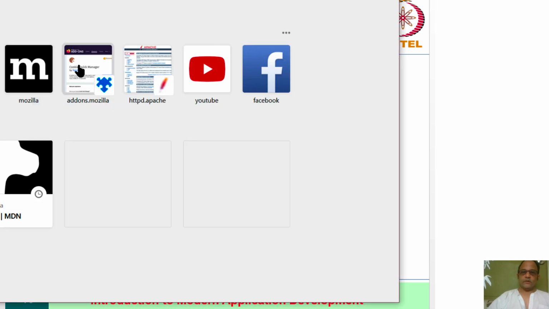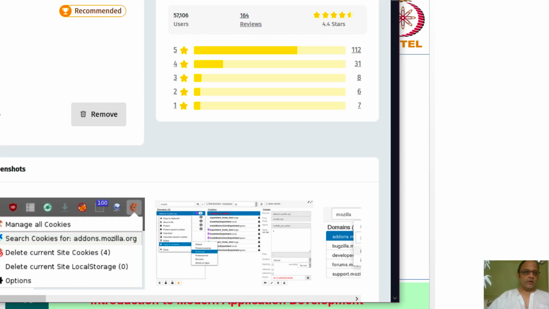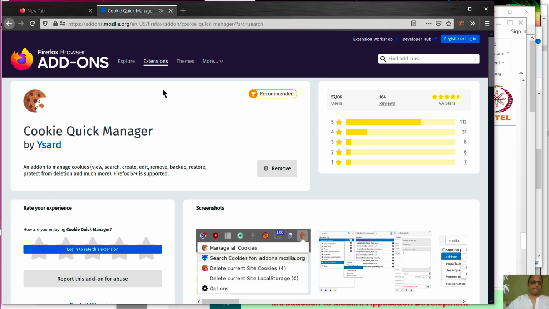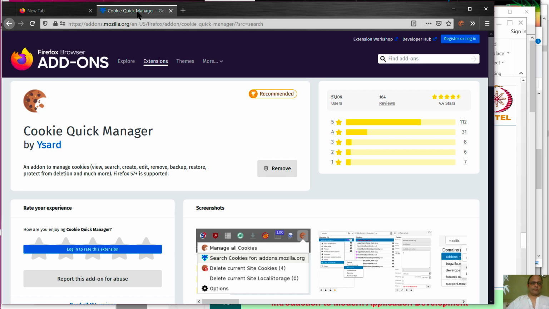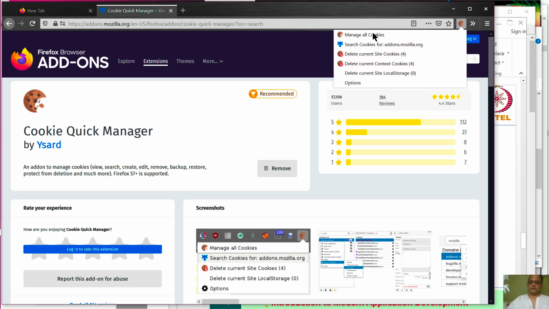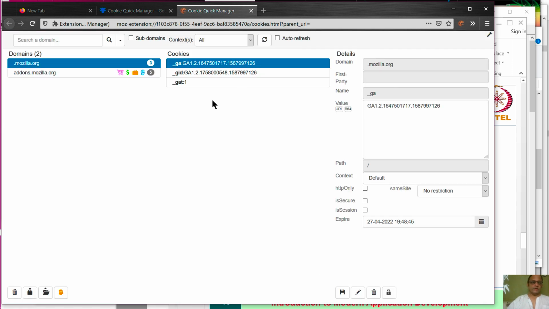To be able to play with cookies, you really need this browser add-on called Cookie Quick Manager. This is the tab I'm going to use to start the manager, and you can follow along. You can install this Cookie Quick Manager, and then when it's installed, you will see a little Cookie Quick Manager icon here. When you press this icon, it gives you these options, and then it says manage all cookies.